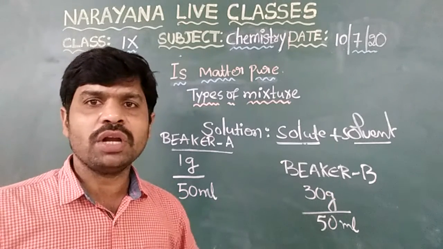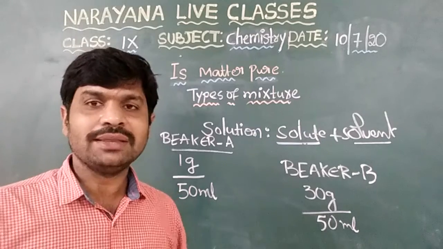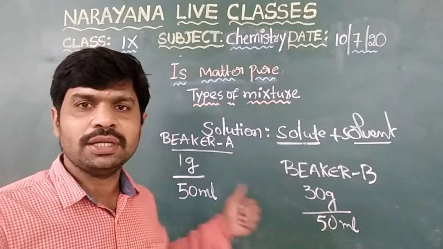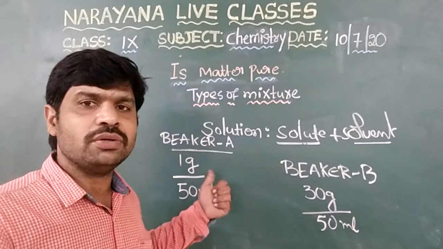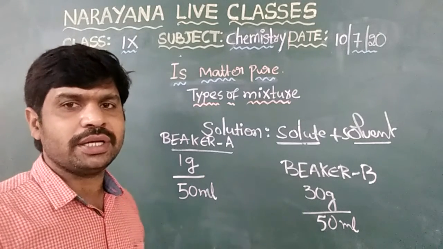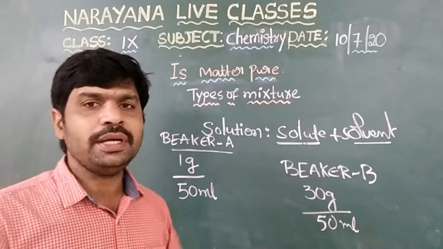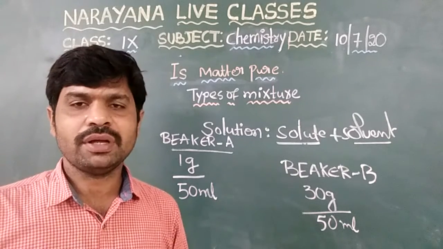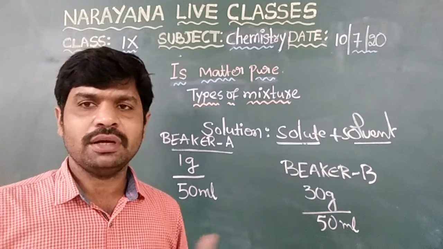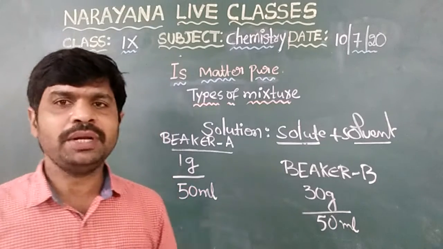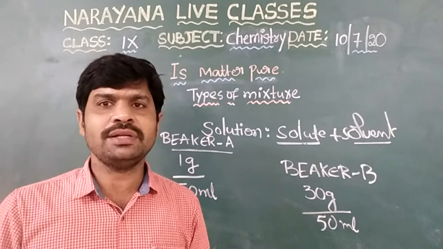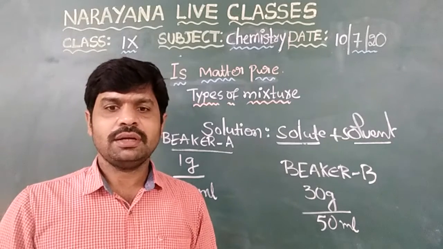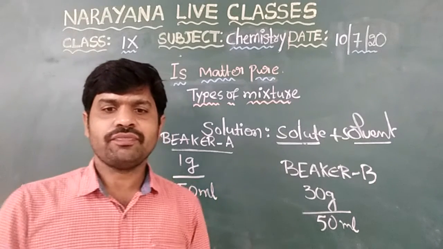So wherever there is more solute, that solution is said to be more concentrated. Less solute, that solution is less concentrated, right? Beaker B is more concentrated than beaker A. Likewise, we can emphasize this complete answer. The question seems big, but the answer is very easy. With practice it comes, right? Next question.